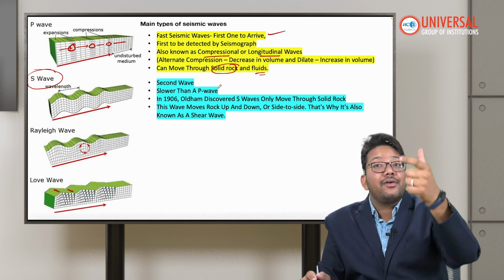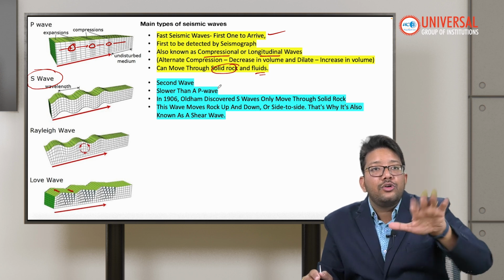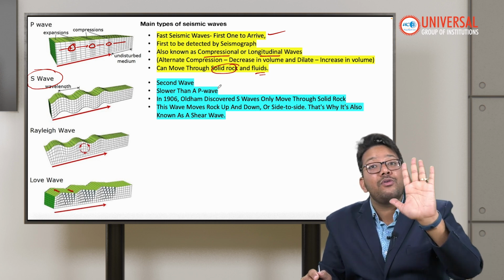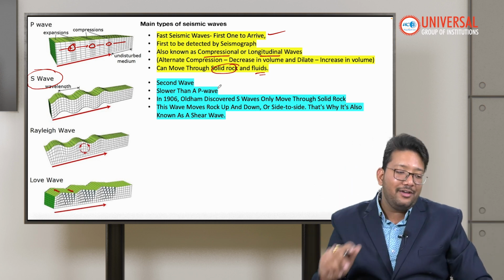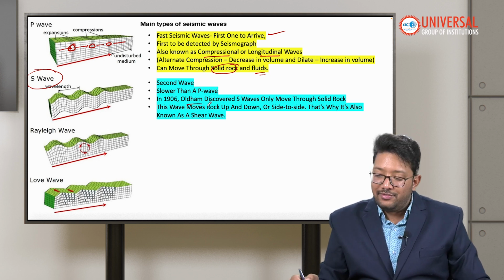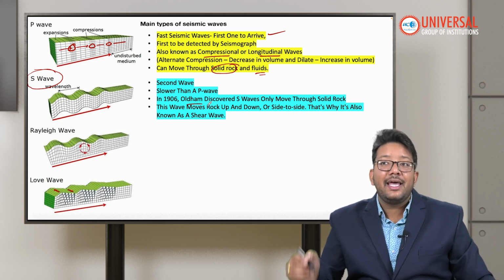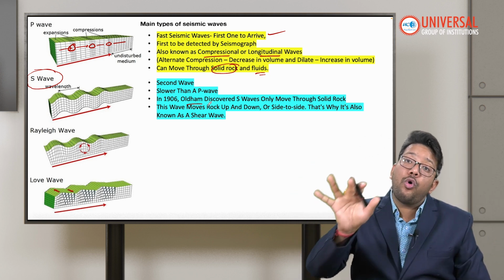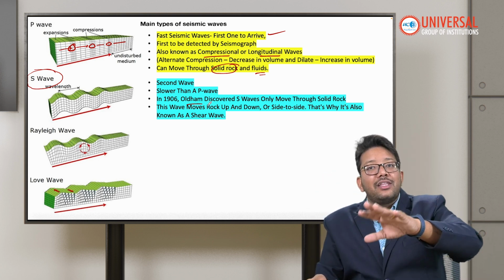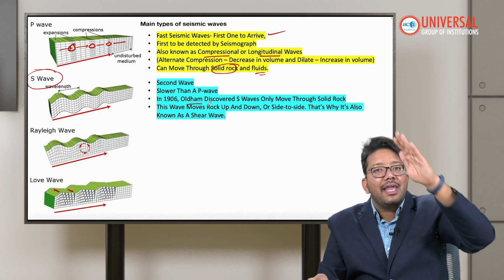So our seismographs and early warning systems give us 40-45 seconds to save ourselves from the earthquake, because P waves we cannot feel, only the seismograph will sense them. Now in 1906, Oldham discovered that S waves only move through solids, not liquids. And that's how we got to know that the outer core of our earth is in liquid form. After some time we found out that the inner core is solid, the outer core is liquid, again solid, again liquid. So it's called layering of the earth.